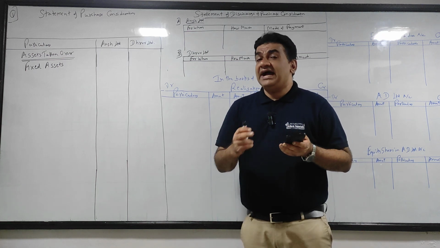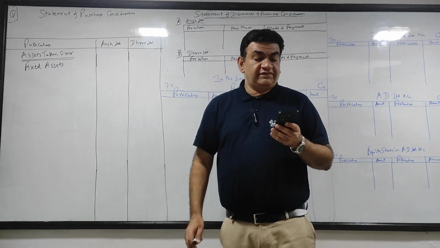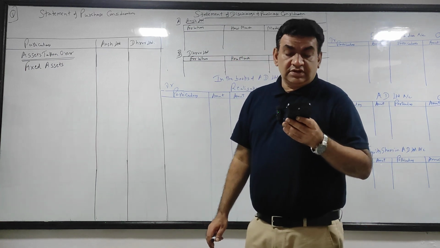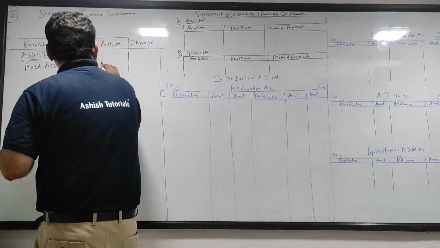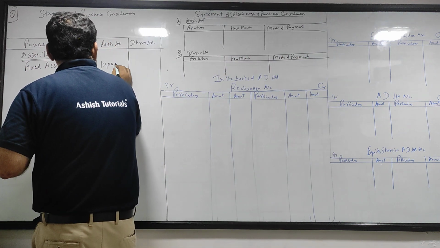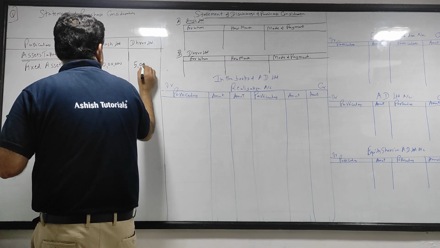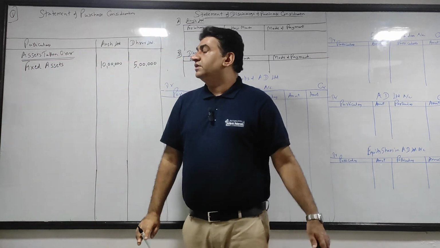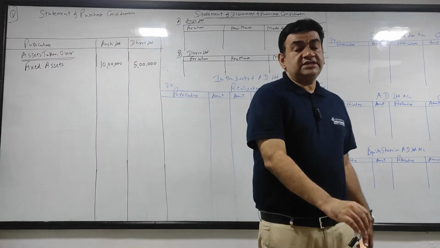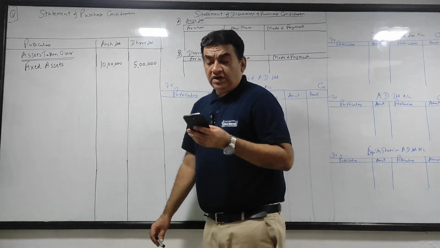Yes. अगर adjustment number 1 का value नहीं दिया होता, we would have taken the balance sheet value. But here, since they have given you the revised value, so we will take the revised value. So 10 lakhs for Ansh and 5 lakhs for Dhruv. Okay, fixed assets 10 lakhs for Ansh and 5 lakhs for Dhruv.